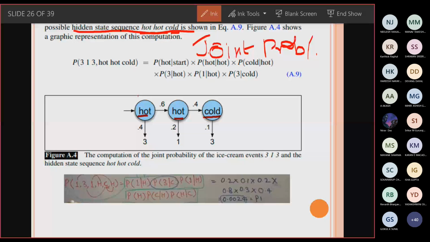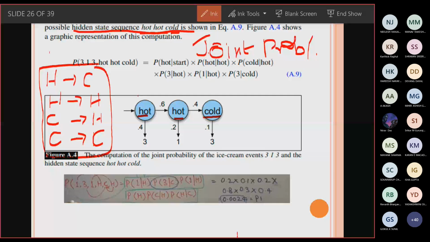Already we have observed, if it is a hot day, we know the probability for cold. If it is a hot day, what is the probability of the next day also being hot, we know. If it is a cold day, what is the probability of the next day being hot? If it is a cold day, will the next day also be a cold day? This particular combination we do know. Now our new observation is for 3 consecutive days, what could be the probability that a particular child will consume a number of ice creams?